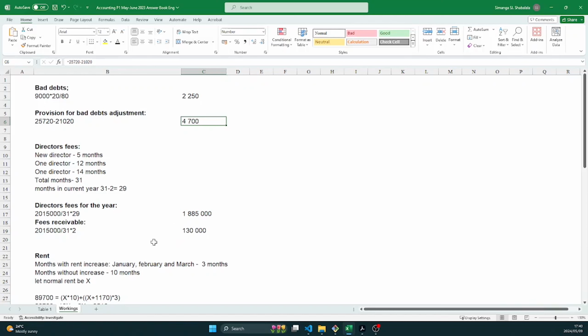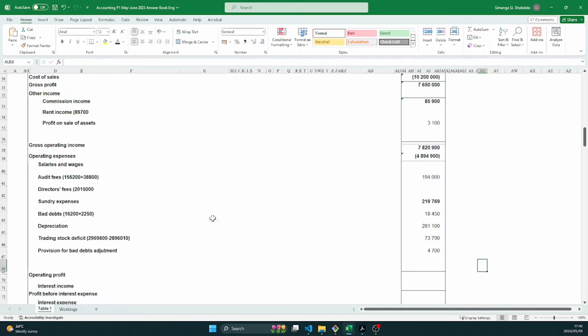And the other thing to note is that since we overpaid this director, we overpaid them by 130,000, it means the director now owes the company. So this is a receivable. So if you are doing the statement of financial position, you would want to add this to your trade and other receivables, right?